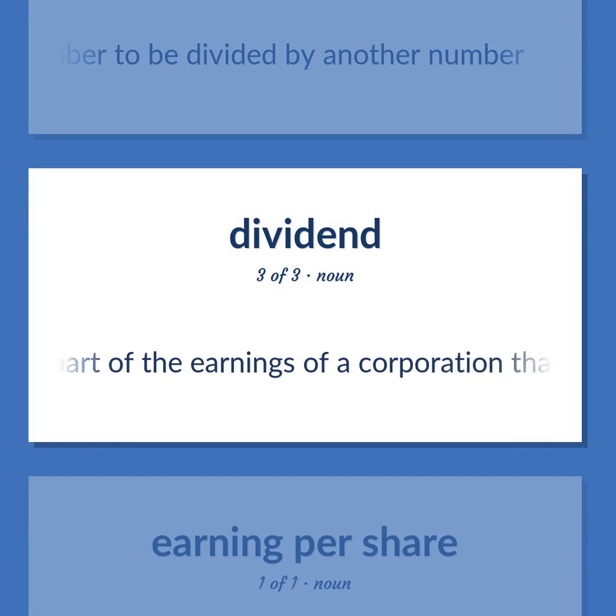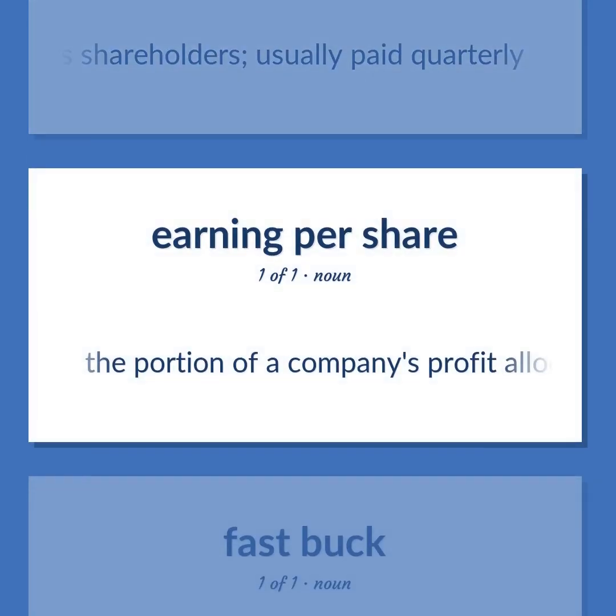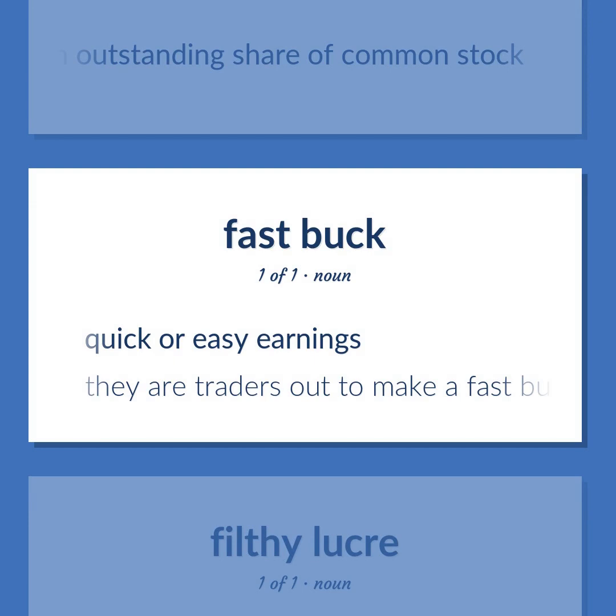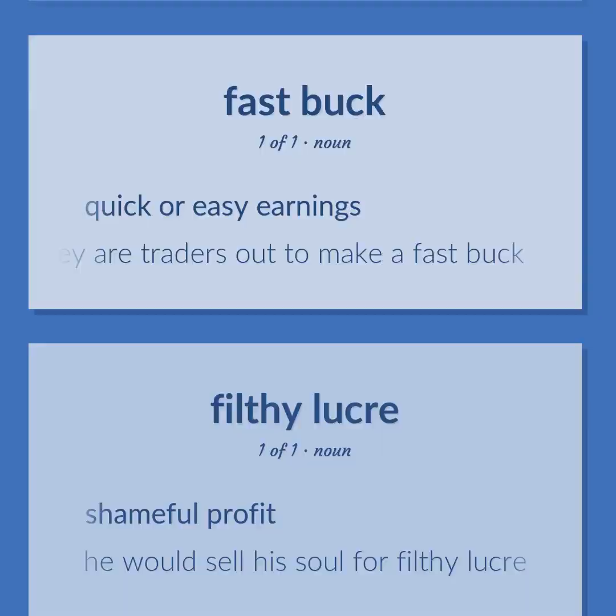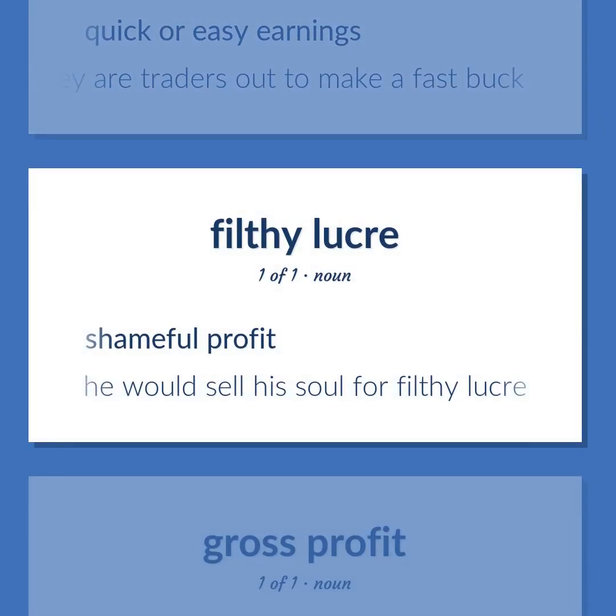That part of the earnings of a corporation that is distributed to its shareholders, usually paid quarterly. The portion of a company's profit allocated to each outstanding share of common stock. Quick or easy earnings. They are traders out to make a fast buck. Shameful profit. He would sell his soul for filthy lucre.